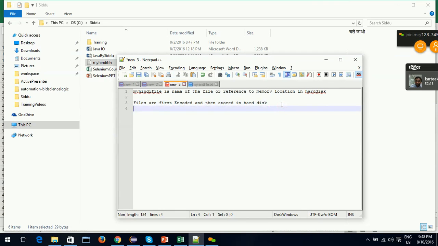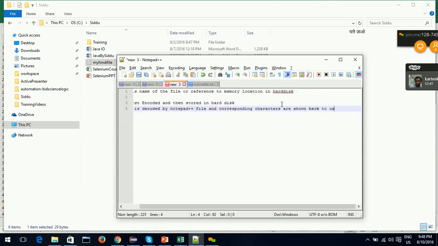When we actually view them, the encoded data is decoded by our Notepad++ and the corresponding characters are shown back to us. This is how files are stored.